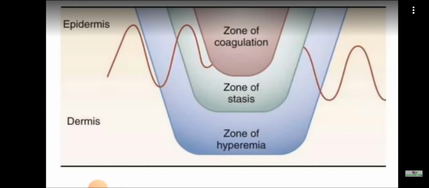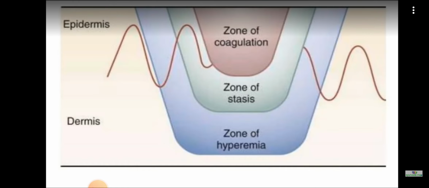The zone of coagulation is essentially the point of maximum damage. In this zone, there is irreversible tissue loss due to coagulation, and there we get coagulative necrosis. That is about the zone of coagulation. Next is the zone of stasis. The stasis zone is essentially characterized by decreased tissue perfusion. This ischemic zone may progress to full necrosis unless the ischemia is reversed. That is about the stasis zone.